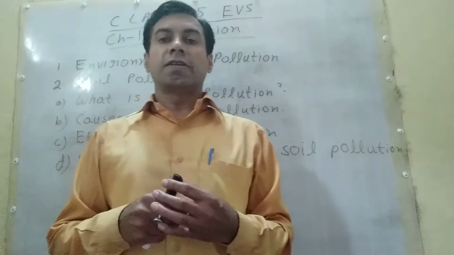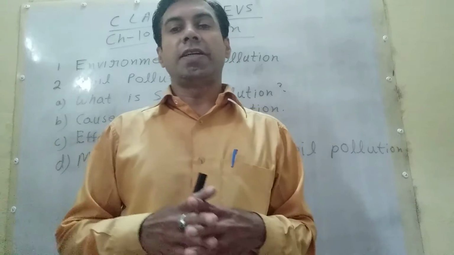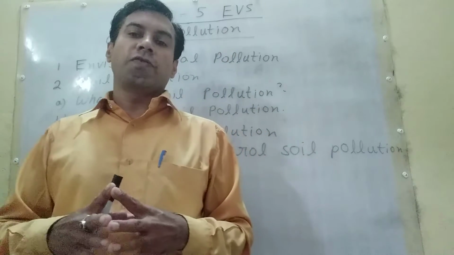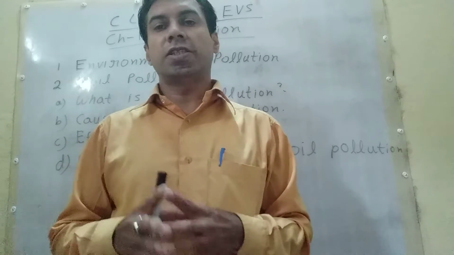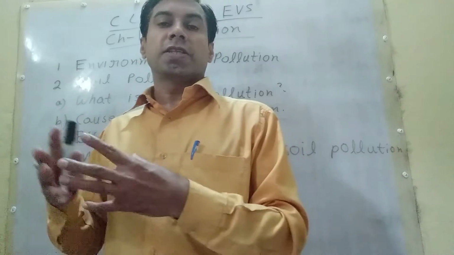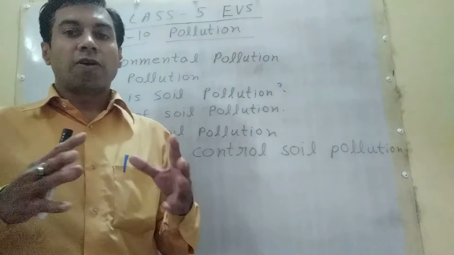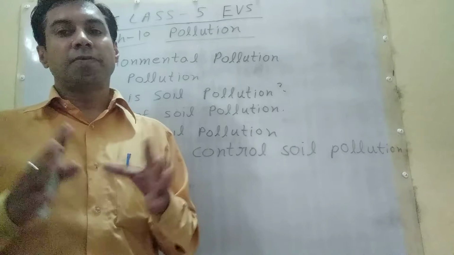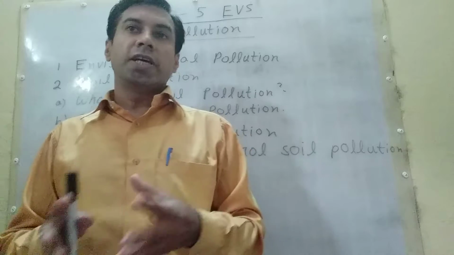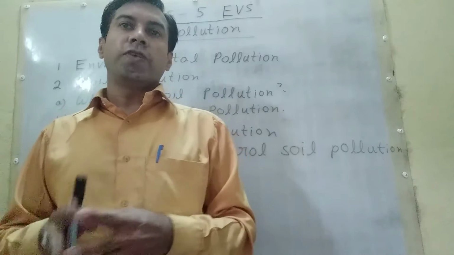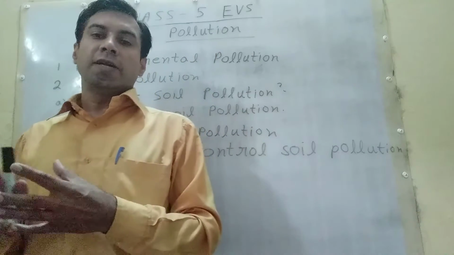Now in other words, students, how can we define pollution? Pollution is the effect of such activities which upset the biodiversity of the ecosystem and also pose a threat to the sustainability of the environment. We can define pollution in many ways. So, the second way I have defined it: pollution is the effect of such activities which upset the biodiversity of the ecosystem and also pose a threat to the sustainability of the environment.